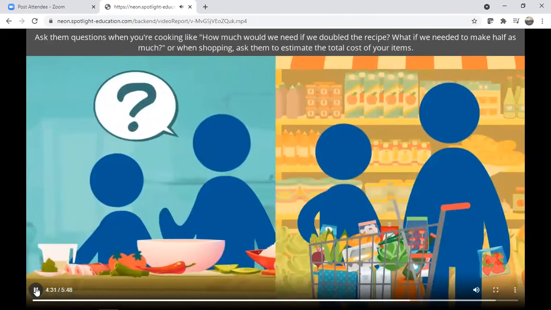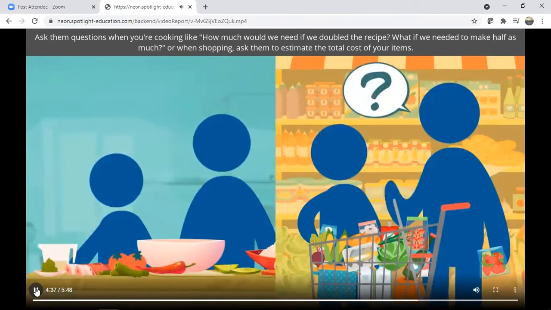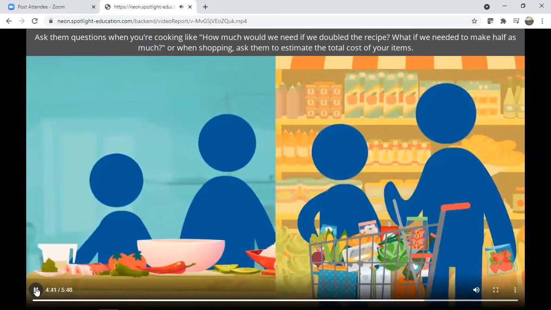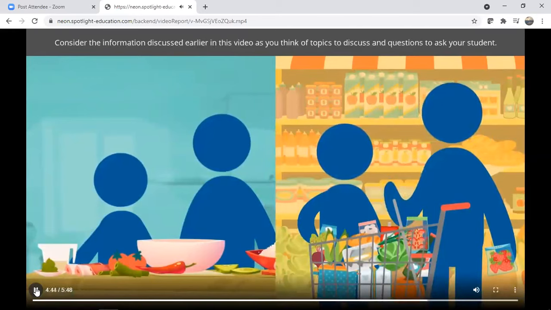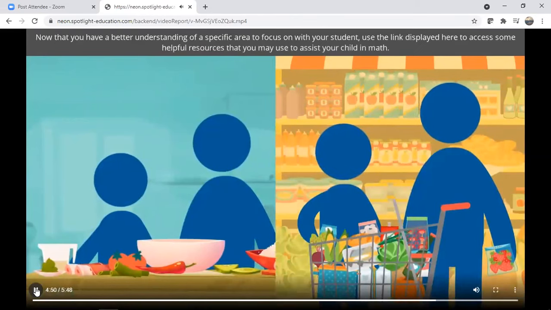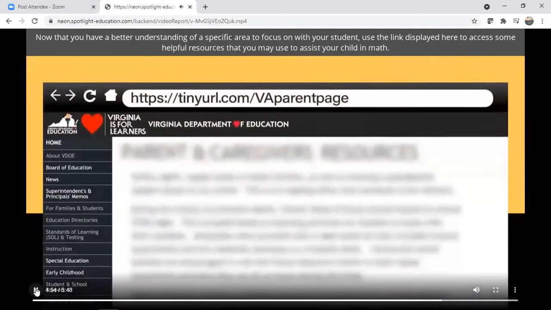Ask them questions when you're cooking, like, how much would we need if we doubled the recipe? What if we needed to make half as much? Or when shopping, ask them to estimate the total cost of your items. Consider the information discussed earlier in this video as you think of topics to discuss and questions to ask your student.